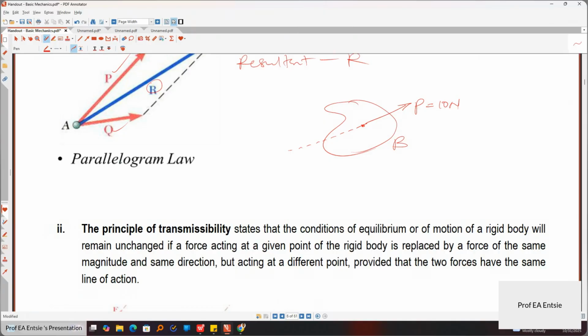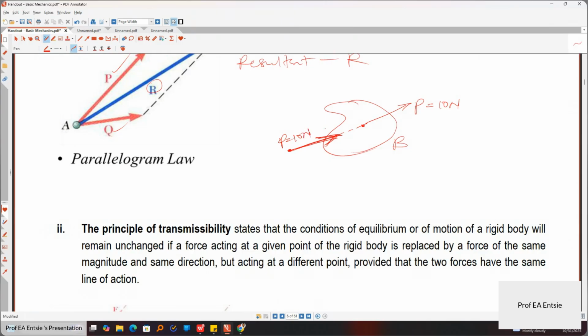So this force, the line of action is what I have drawn with the dotted lines. If I move this force P from here, then bring it along the line of action, so maybe I bring it outside the body B with the same direction, P with the same magnitude of 10 Newton.